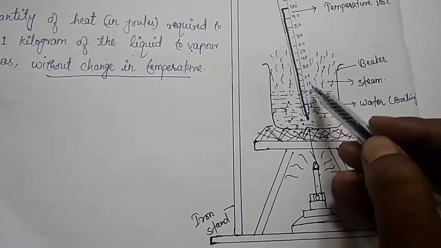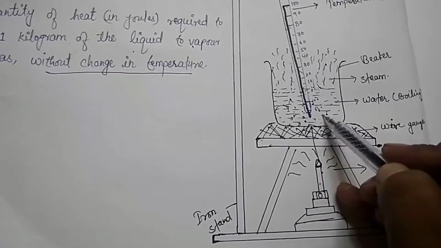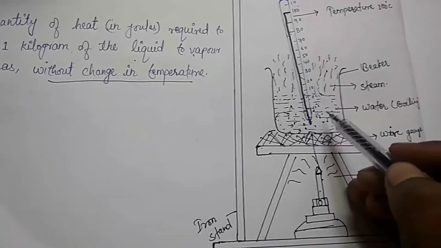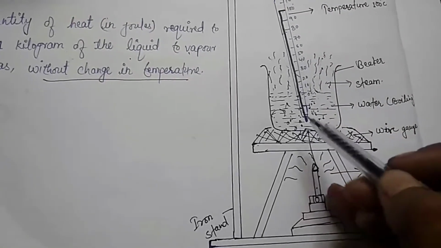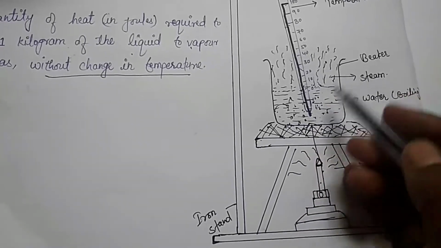This latent heat does not increase the kinetic energy of the water particles and hence no rise in temperature takes place during the boiling point of water. Clear children?